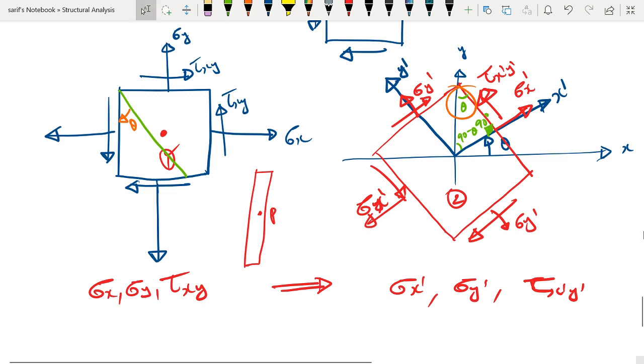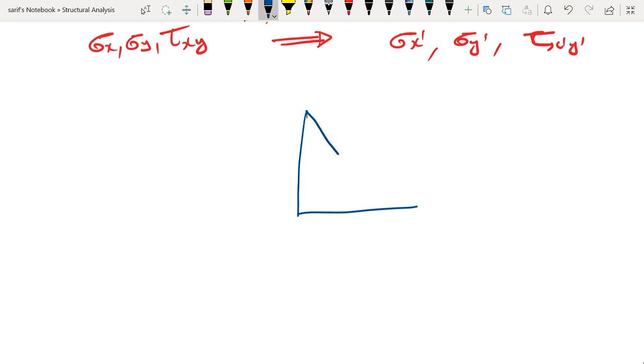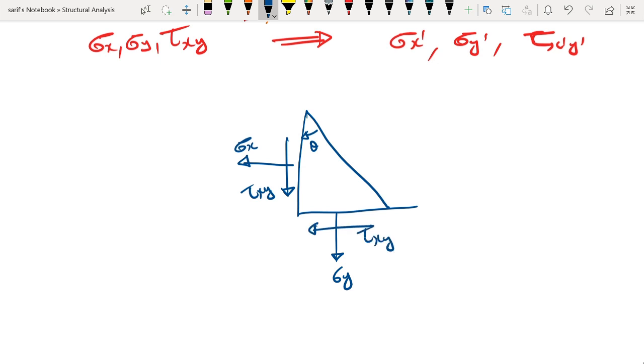Now we are going to take this triangular element outside. This is the triangular element and it is making an angle theta with the vertical. The inclined plane that we are considering always makes an angle theta with the vertical. Now the forces we have: this is sigma y, this is sigma x, and we have shear stress tau xy, and another shear stress tau xy here.